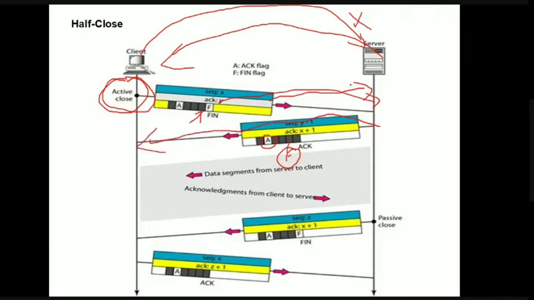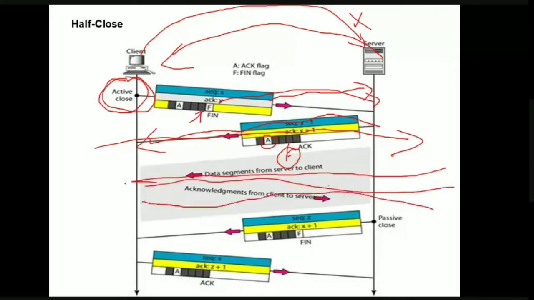That is, there will be no data transfer from client to server. But there is data transfer from server to client. The data transfer from server to client happens here. So this is happening, but from here to here there is no communication.